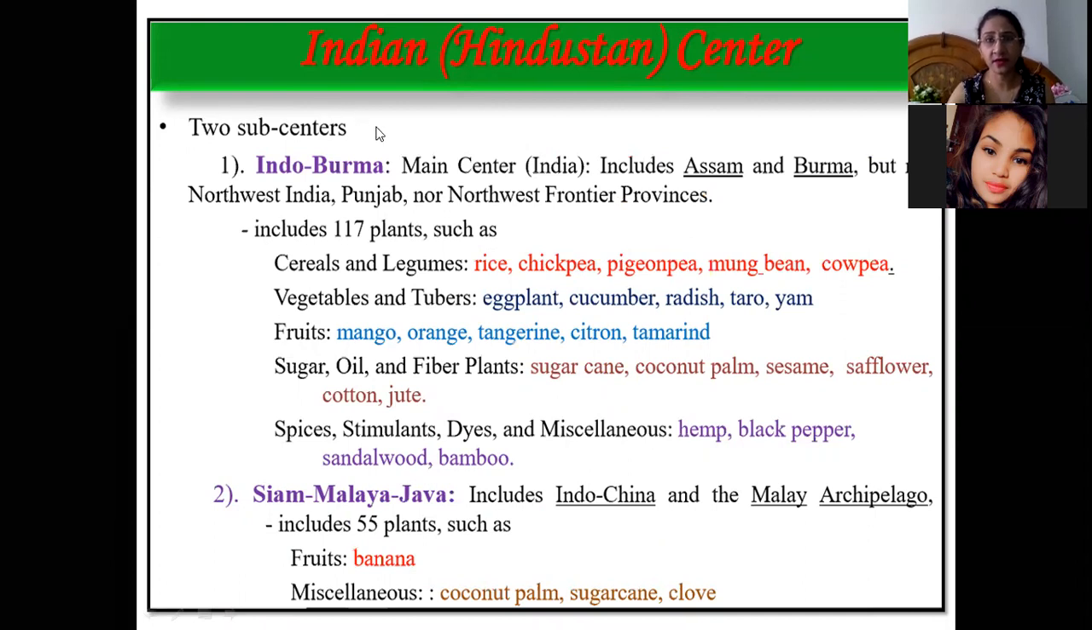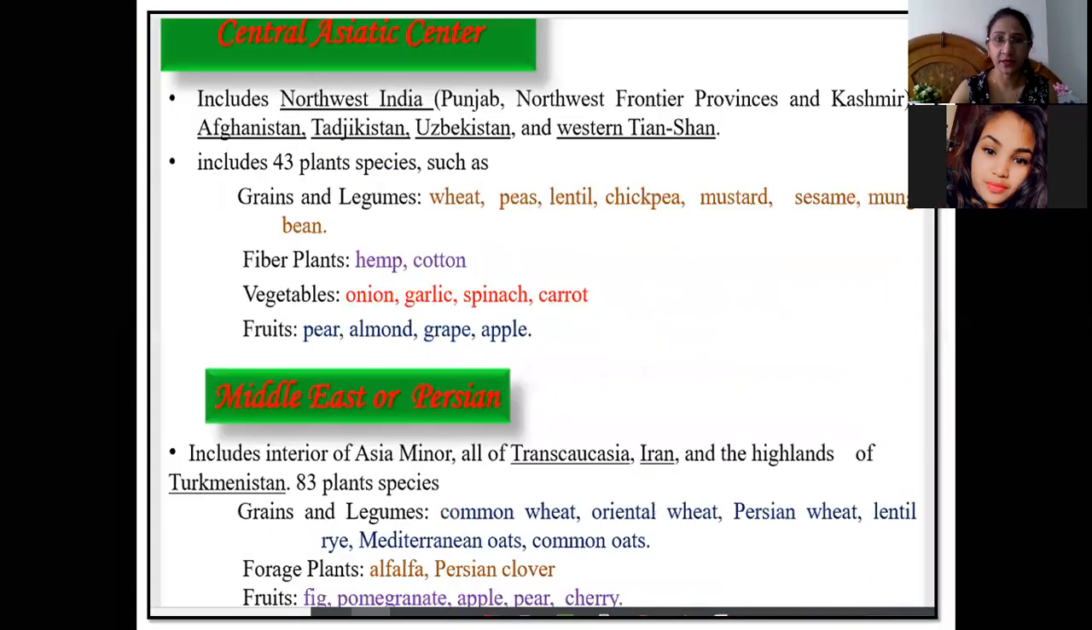Similarly, the Indian center or Hindustan center has two sub-centers. One is the Indo-Burma center, which includes Assam and Burma. Nearly 117 plants are involved in the Indian or Hindustan center. The second sub-center is Malaya Java, Siam Malaya Java. It includes Indochina and nearly 55 plants are involved in this second sub-center.